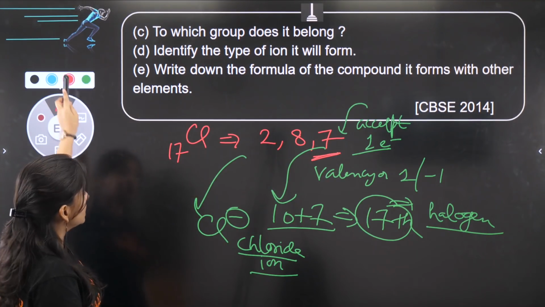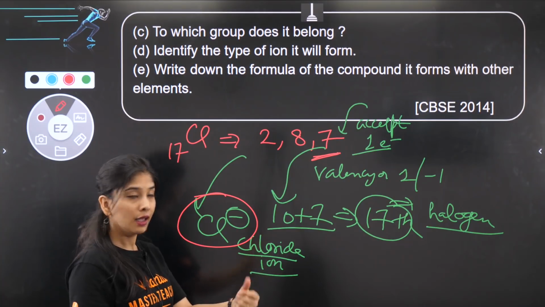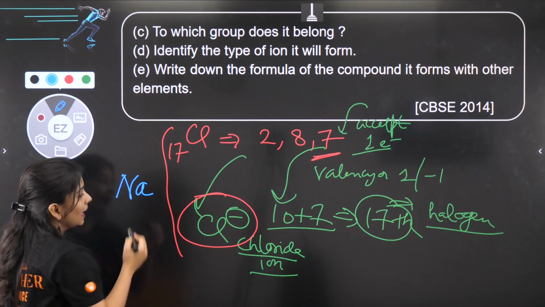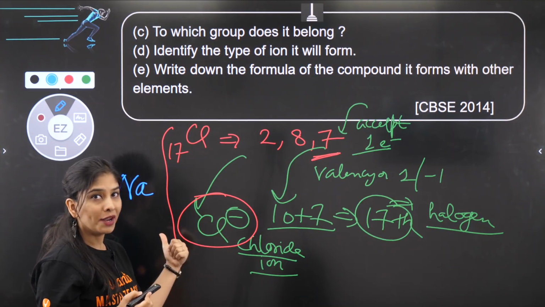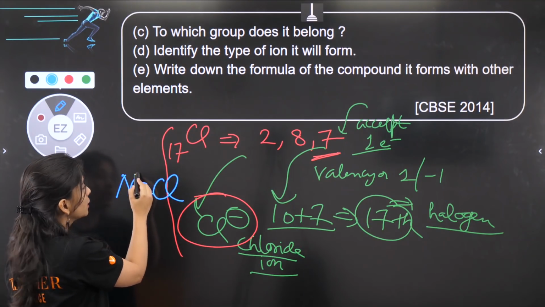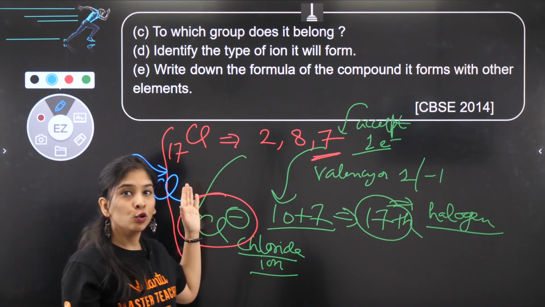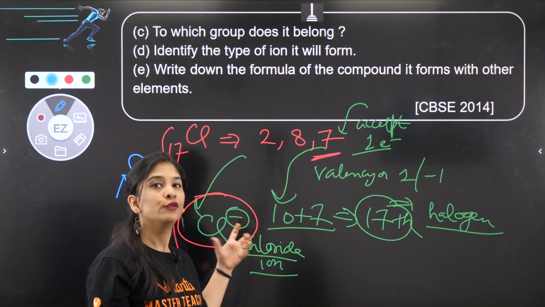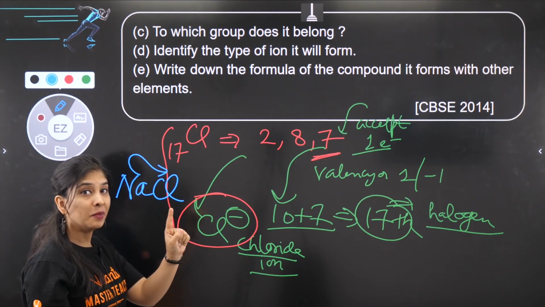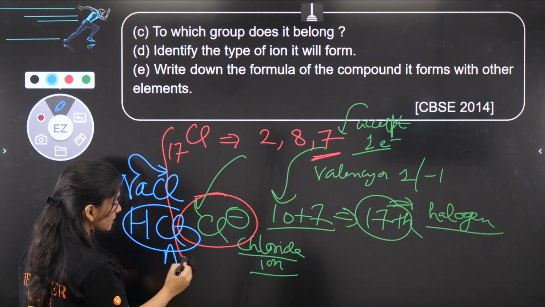So we know that this is a non-metal. It has a capacity to combine with the metal, right? So if I talk about combination with metal, I can say that any element which has 1 valency can combine with this non-metal, like NaCl, sodium is going to lose an electron and chlorine is going to accept an electron. So I can also say group 1 can combine to give you salt, right? Group 1 is going to combine to make salt. And the first element of group 1 is hydrogen. With hydrogen it can combine to give you acid.